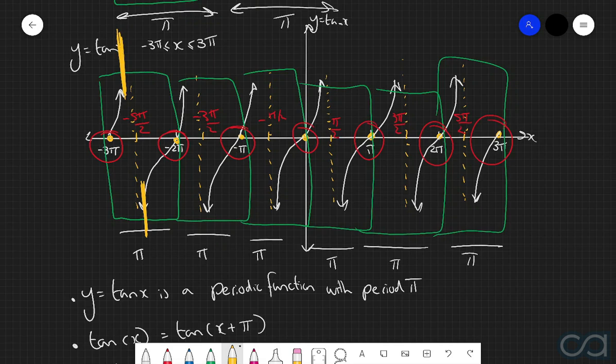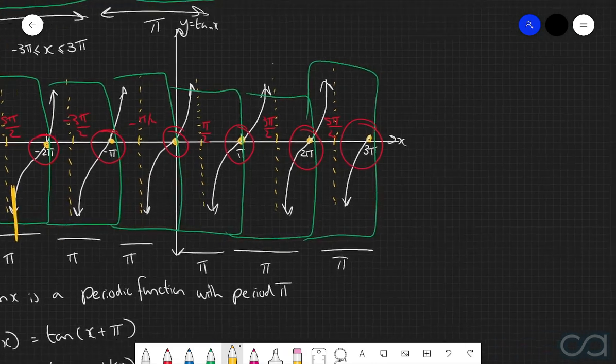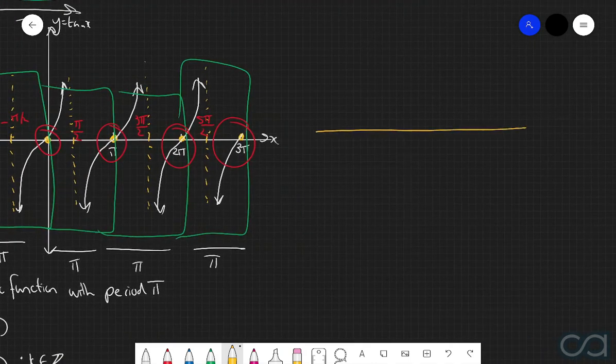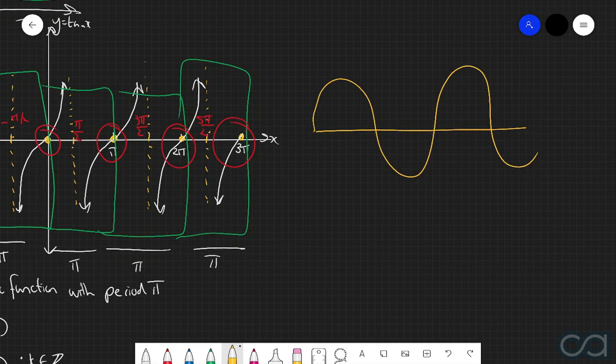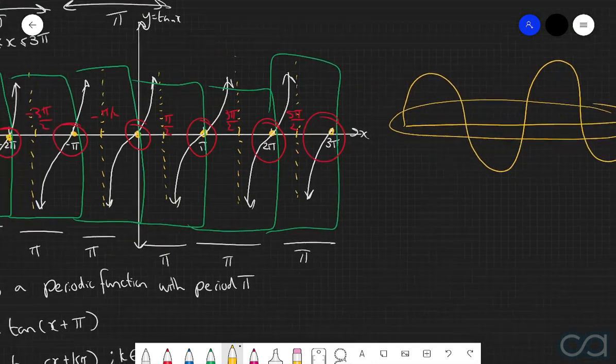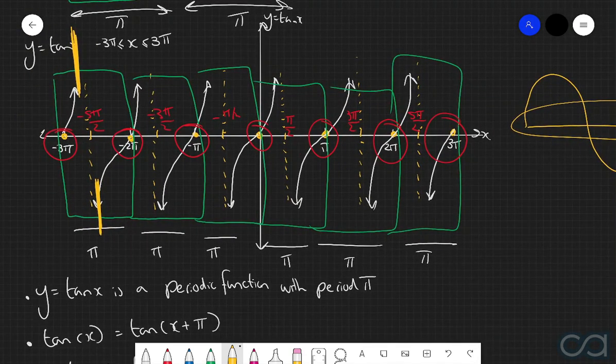And then finally, we also can't really define a principal axis. The reason is that when we initially looked at principal axes in the sine and cosine chapters, we defined principal axes as the horizontal line around which the wave oscillates. So in other words, if we have a sine function that looks like this, then we can very clearly see that this wave oscillates around this horizontal line. We don't have the same type of behavior with the tangent function, because in this particular graph, it isn't really oscillating. It just keeps getting bigger and bigger and bigger, then you move over to the other side of the asymptote, you start all the way down at the bottom again, and then you just keep getting bigger and bigger and bigger.